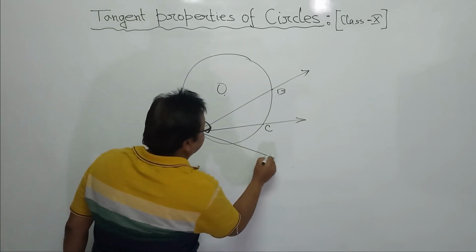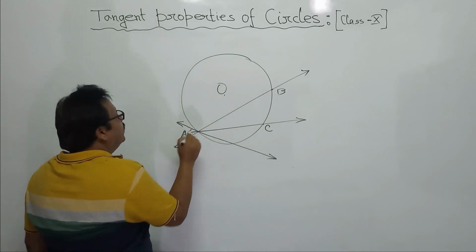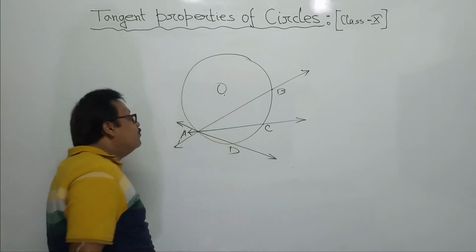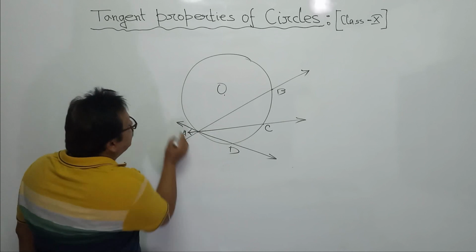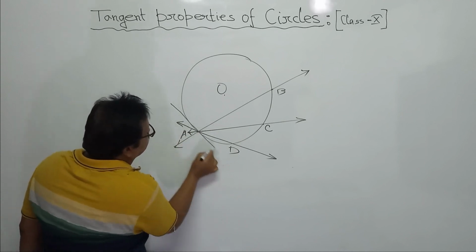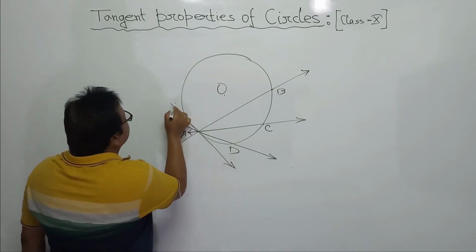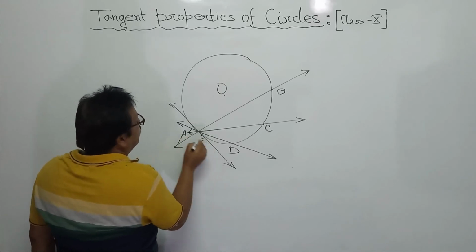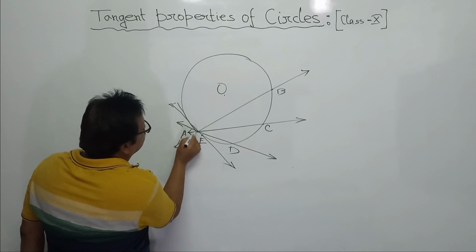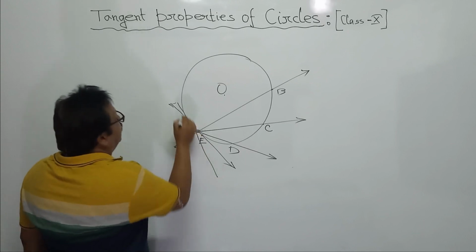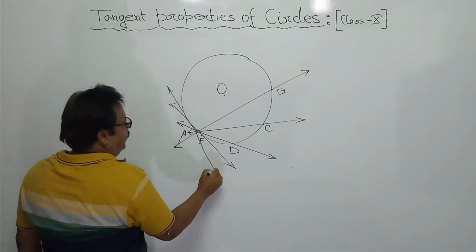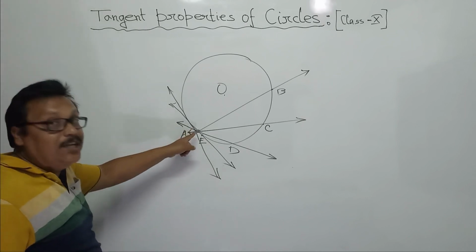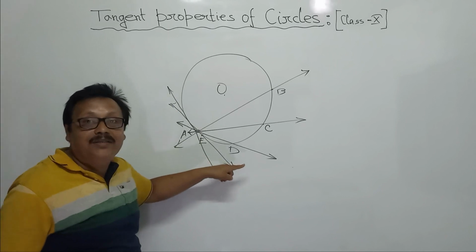Another secant, keeping A fixed: A, C, D, say, of course, secant. Consider another secant cutting A and E, say, and lastly, a line passing through A, touching only, but not cutting in 2 points.